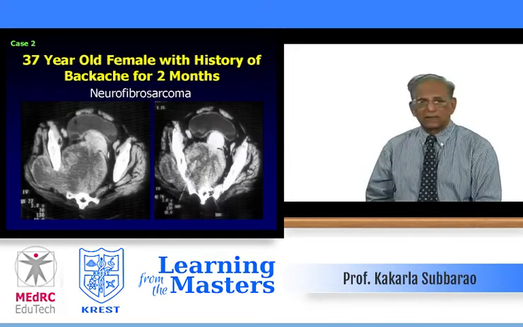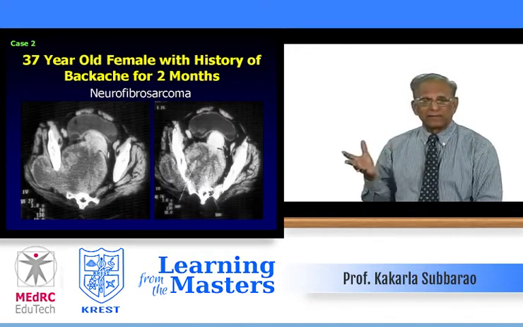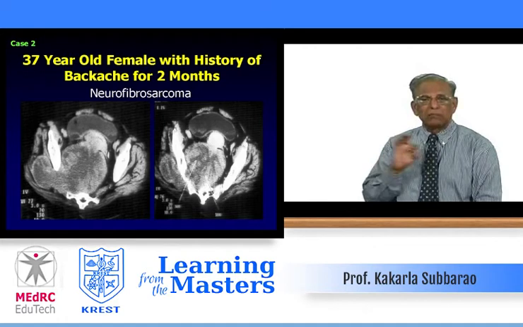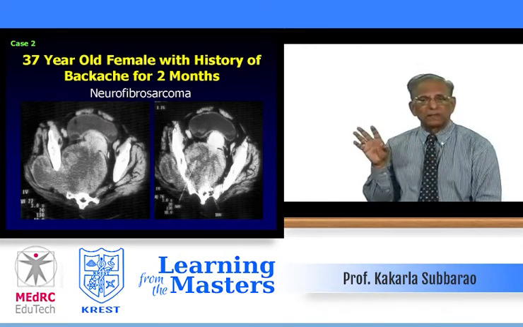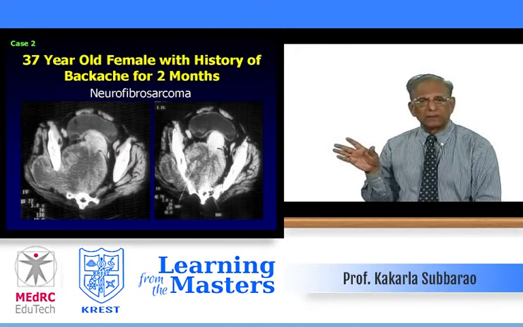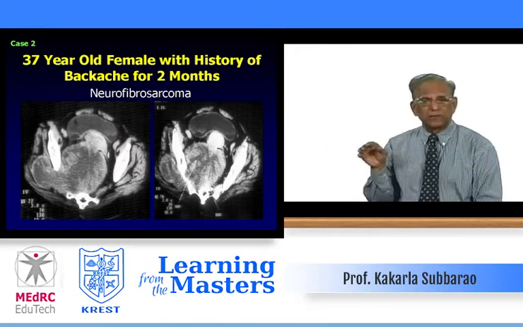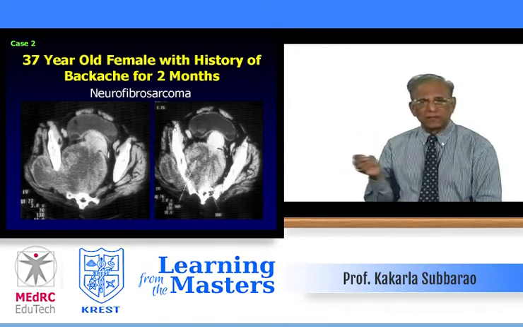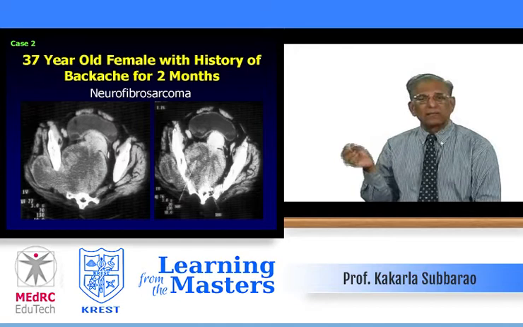Then second, a female with a pelvis and a mass. If you see the mass, it is dumbbell shaped. The term dumbbell shaped indicates some neurological tumor. What is the neurogenic tumor? It is huge, has got areas of necrosis, there is no calcification, there may be some erosion of the sacroiliac notch. This is a malignant lesion.